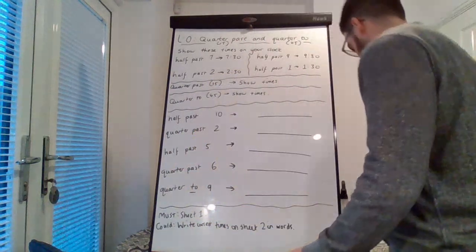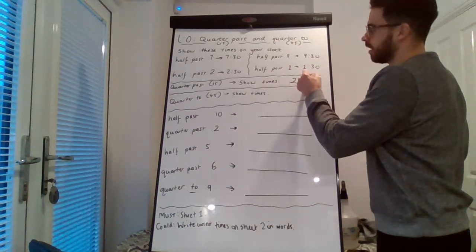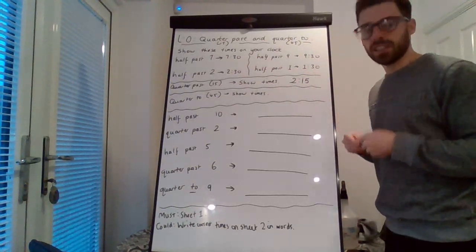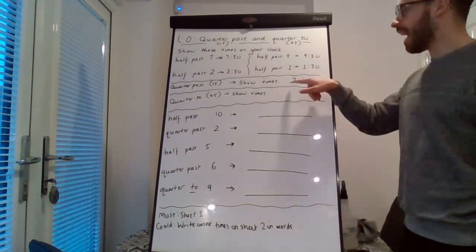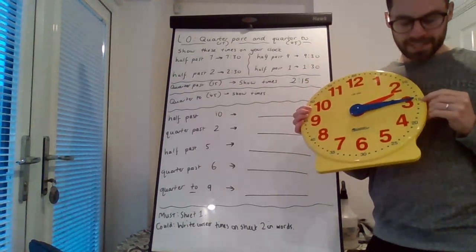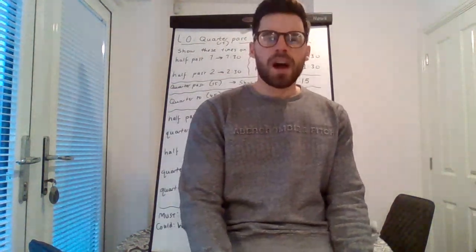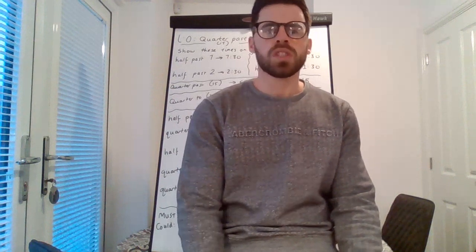And we would write that 2:15. We write the hour and then the minute. The hour is 2 and the minute is 15. We can have a practice now. Can you show me on your clock 4:15?